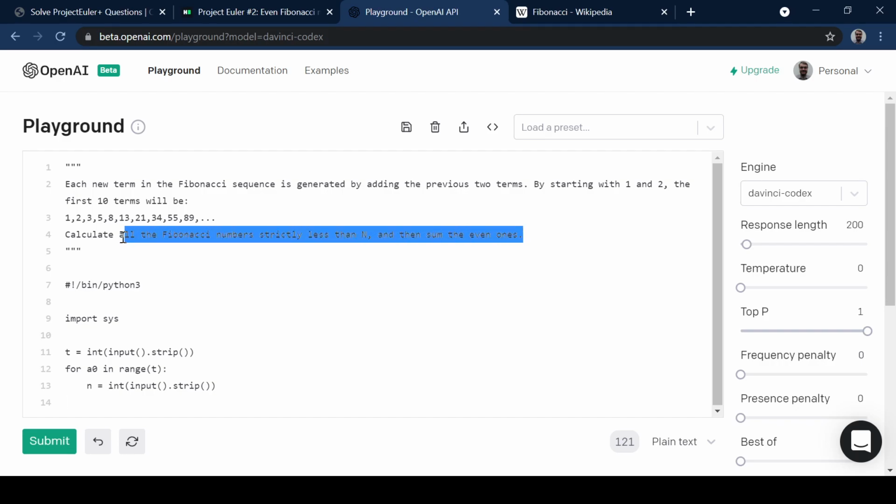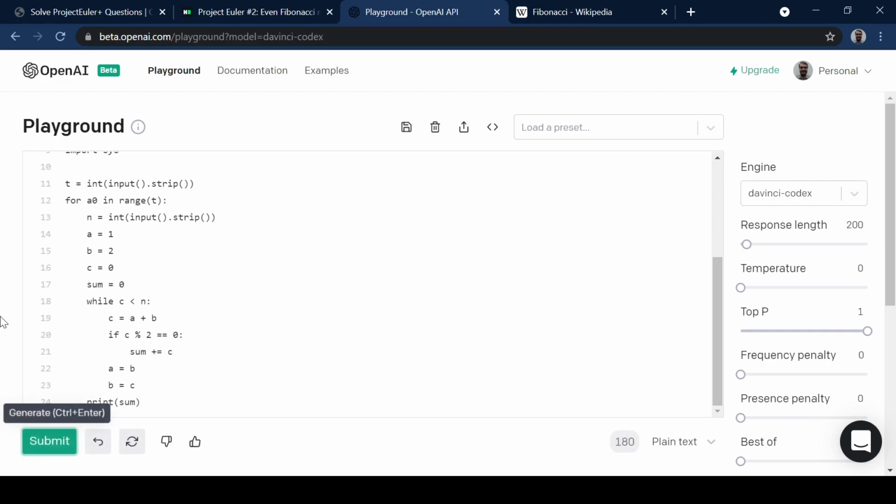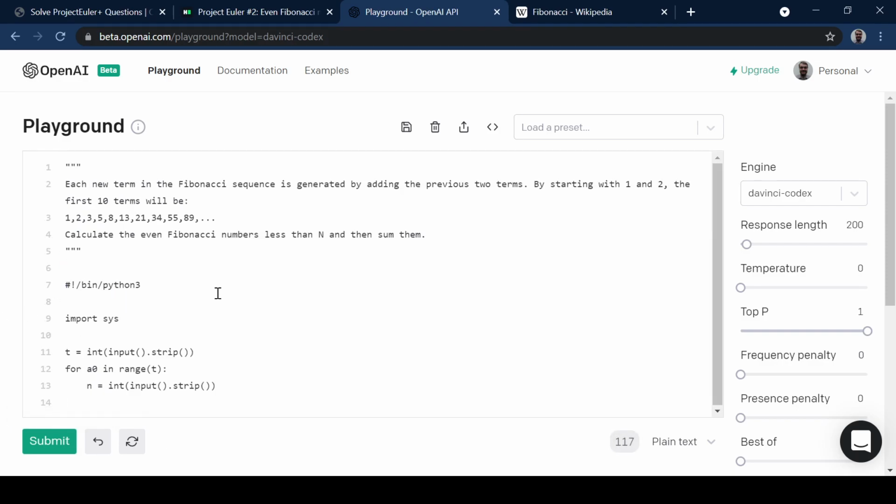Okay, maybe I'll ask it, calculate the even Fibonacci numbers less than n and then sum them. Let's see if that wording helps it. Okay, now it's gone back to this method, which is the original method it started with. So again, one of the issues is probably the way that AI has learned: it's looked at this giant code base and it's probably found these two sequences for generating Fibonacci numbers, and this is what it looks for when it comes to these things.